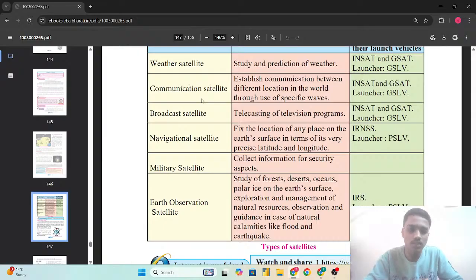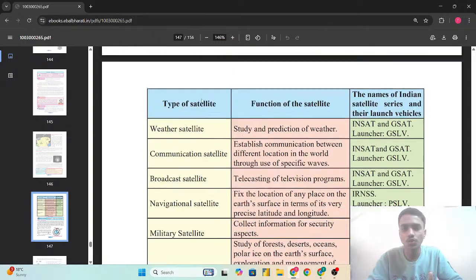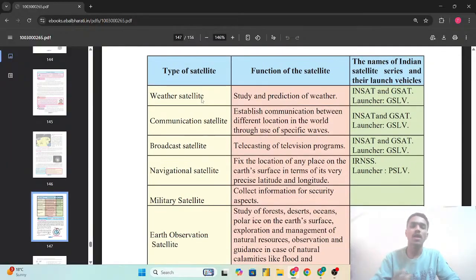Next is the navigational satellite. It fixes the location of any place on the Earth's surface in terms of its very precise latitude and longitude. The series here is IRNSS and the launcher uses PSLV. Next is the military satellite, which collects information for security aspects.